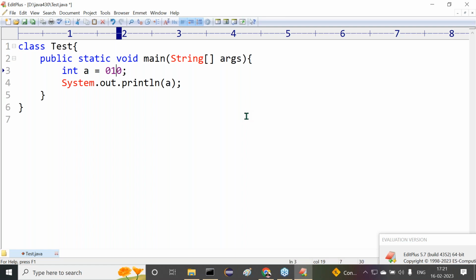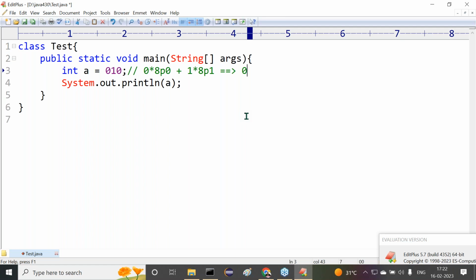Then what output are we able to get now? If we compile this program, the octal number will be converted to a decimal number. The octal number is converted to a decimal number. The output will come in decimal number only. Now let's see this one. What is the output here? The same calculation. Previously we provided it in the multiples of 2's, but this time in the multiples of 8. Why? Because the base value is 8. In the multiples of 8 we are going to take. That means 2 star 8 power 0 plus 1 star 8 power 1. Now tell me here, what's the value?